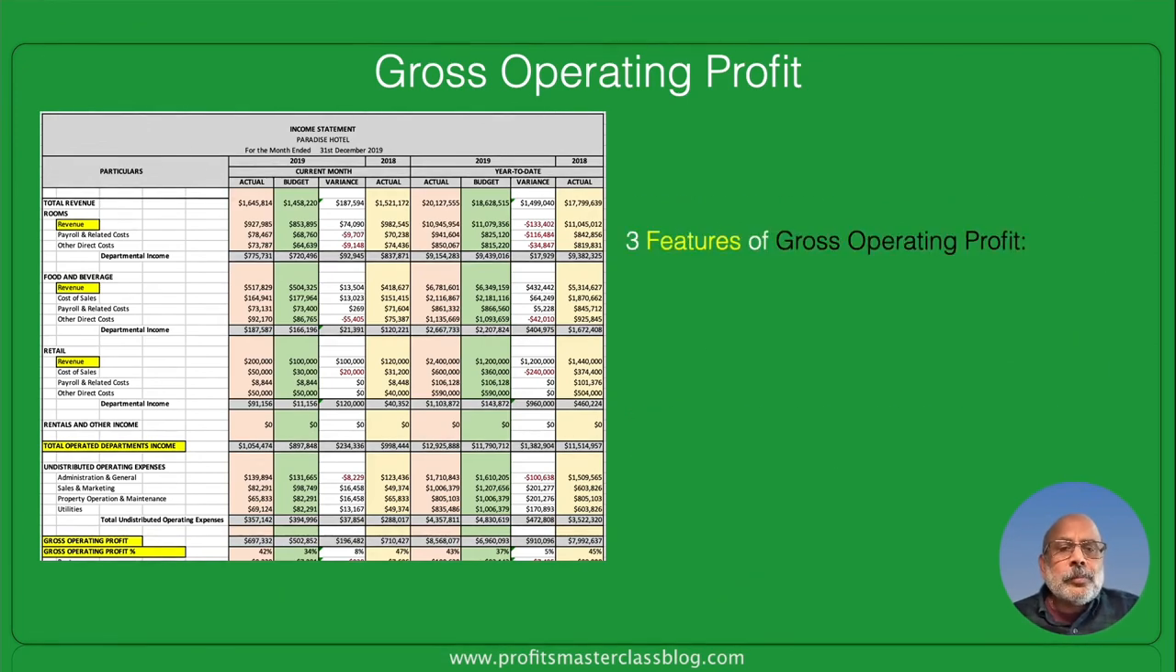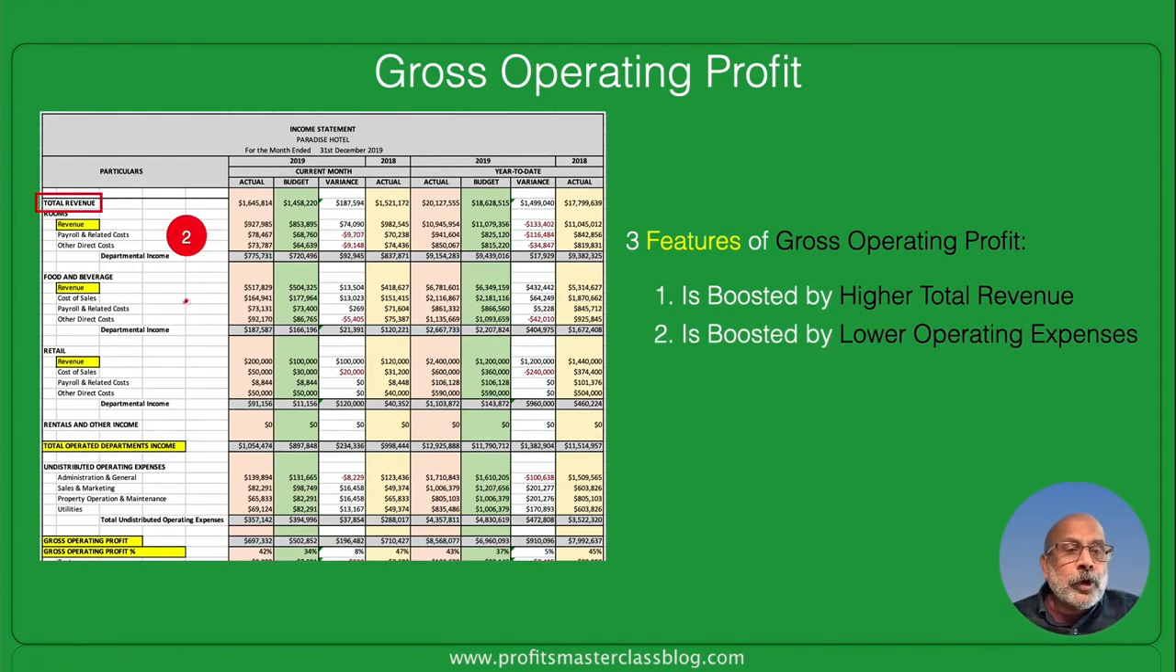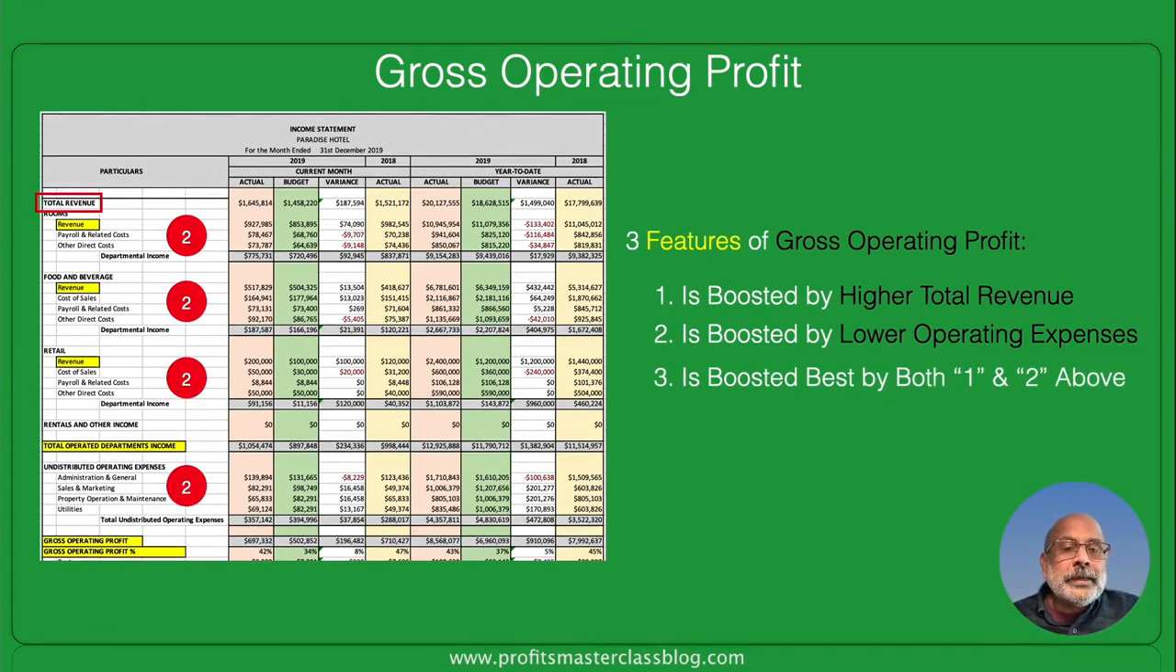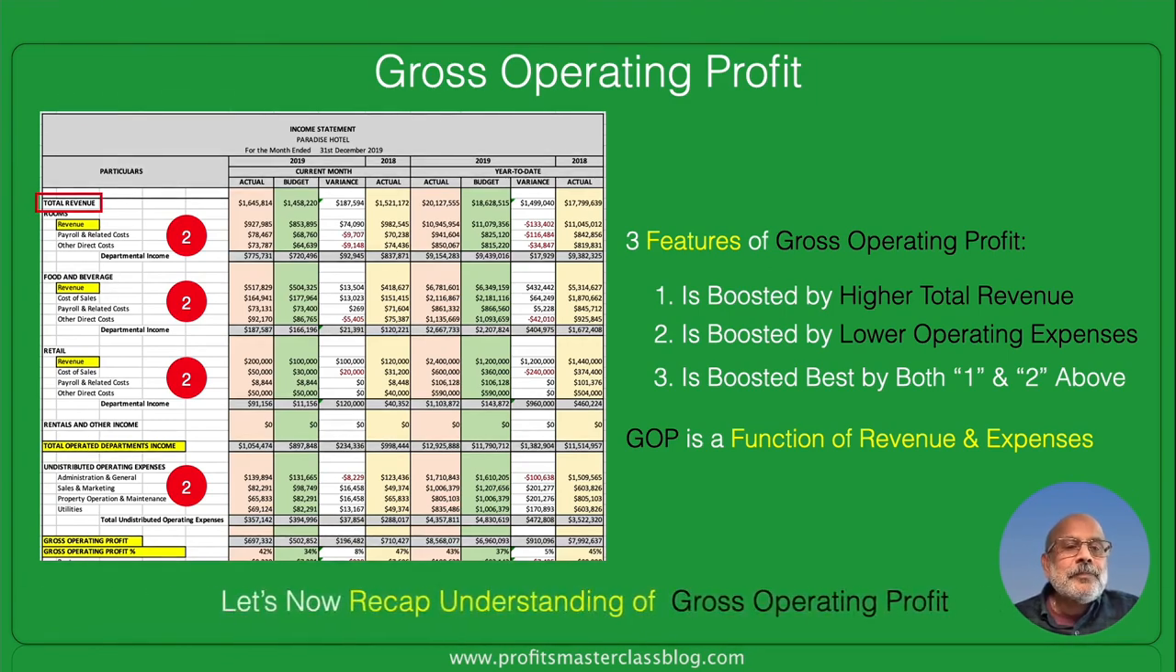Now, there are three features of gross operating profit. Number one, it is boosted by higher total revenue, as we saw earlier. It's also boosted by lower operating expenses, as we saw earlier. But number three is that a combination of higher total revenue and lower operating expenses is considered the best indication of how a gross operating profit can grow. That means the GOP or gross operating profit is a function of both revenue and expenses. Often GOP is considered only a function of revenue, but it's not. Even expenses influence it.